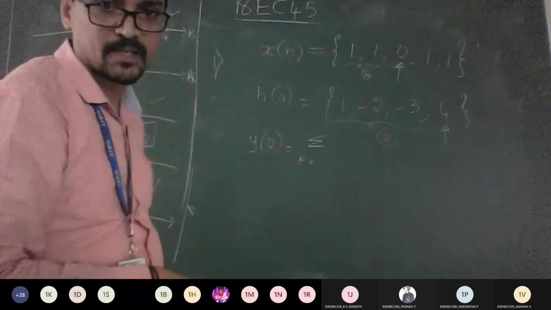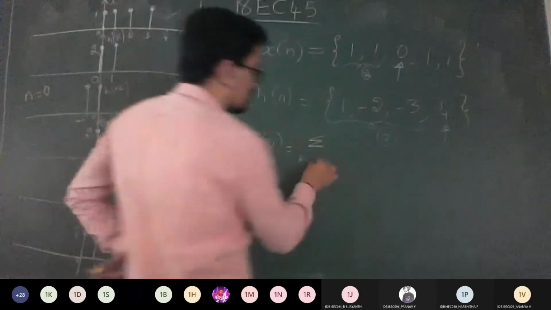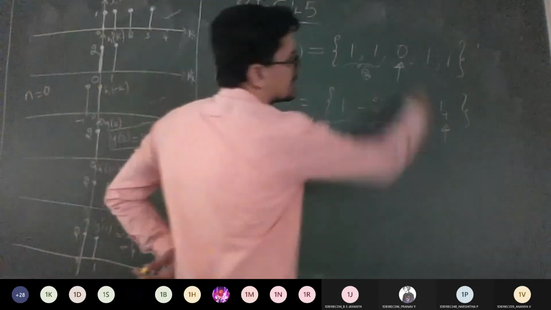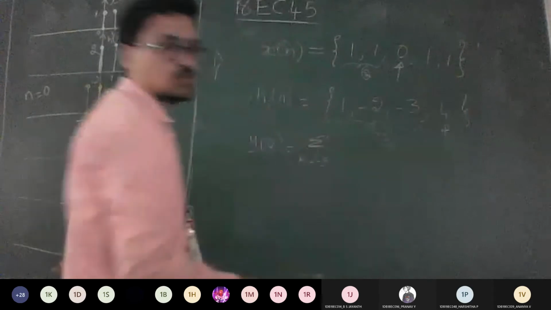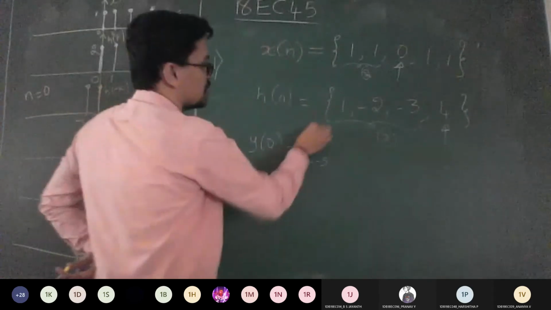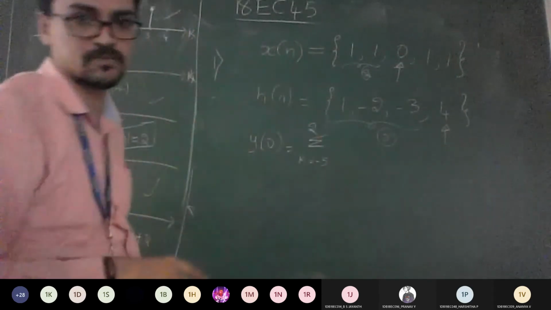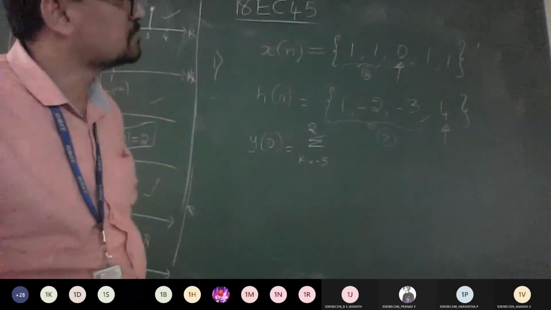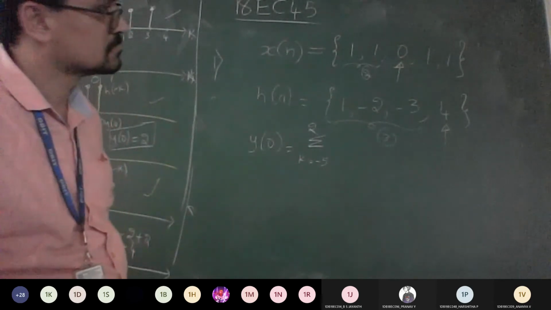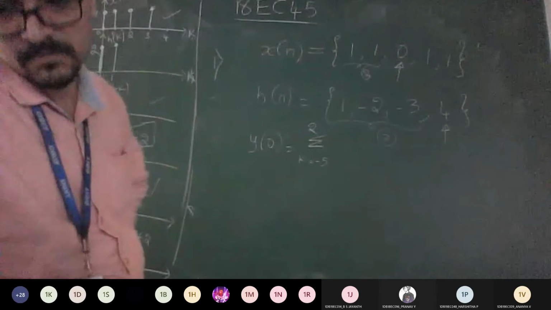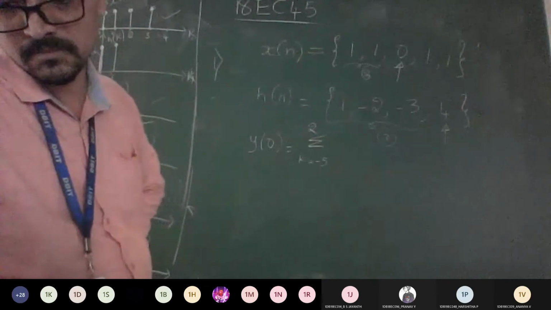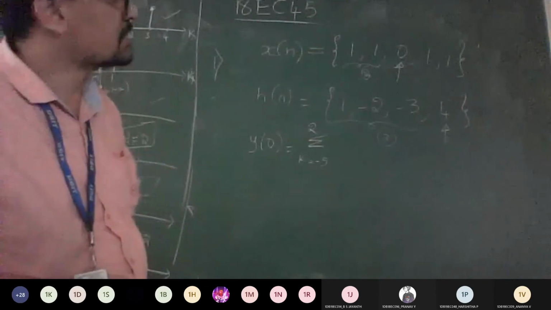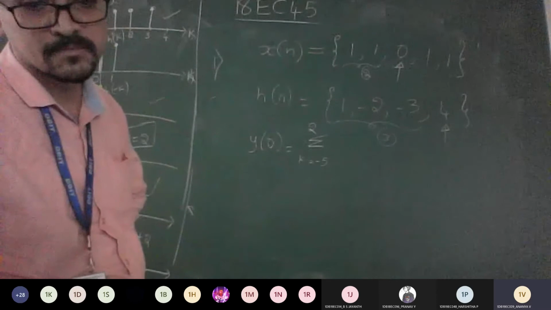So it varies from minus 5, and 0 is there. Then after 0 you have 2 values, so it includes 0 also. Totally, how many samples do you get now? 9, sir.